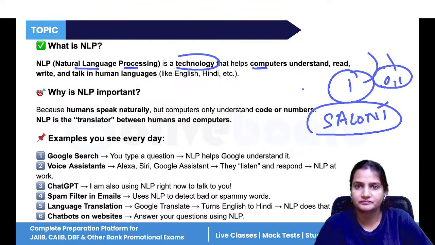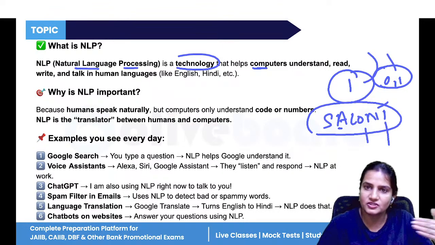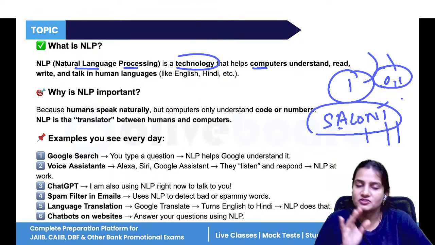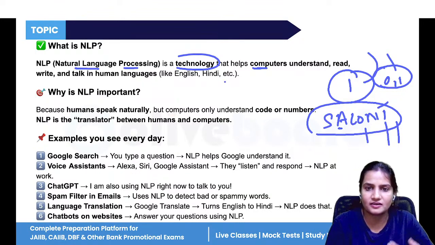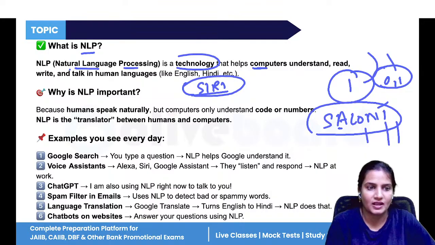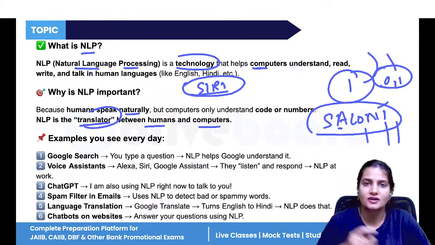What if you are searching in a document where the name Saloni is written? Now the machine will understand and then the machine will provide you the output. So NLP is a technology that helps machines to understand your language and you also understand their language. Like we have ChatGPT, Google Assistant, Siri, Alexa. These are just enabled by NLP. Because humans speak naturally, we need a translator between humans and computers. These translators help the computers to understand our language and we also understand the computer language.